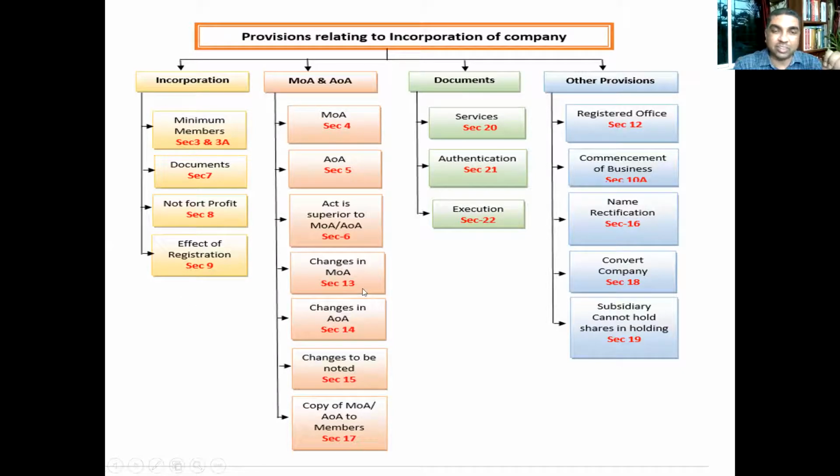Section 13 talks about changes in Memorandum of Association. Section 14 is about changes in AOA. How these changes will be noted will be discussed in section 15. And section 17 talks about copies of MOA or AOA being provided to members. So these are the various sections. The most important section right now is section 4, so we start from that. Section 4 we need to understand to know what is Memorandum of Association.